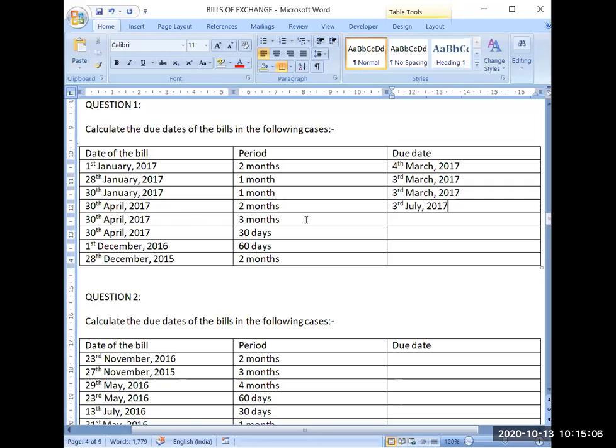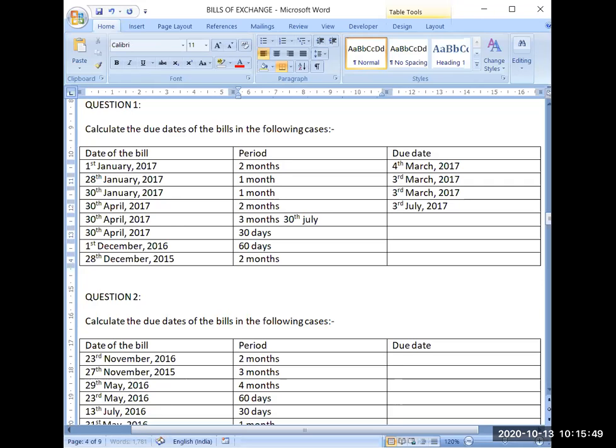Now another bill has been written on 30th April 2017, but this time it has been written for 3 months. So now calculate the due date. See, first month will be completed on 30th May, second month 30th June, and third month 30th July. So till 30th July, 3 months are completed.